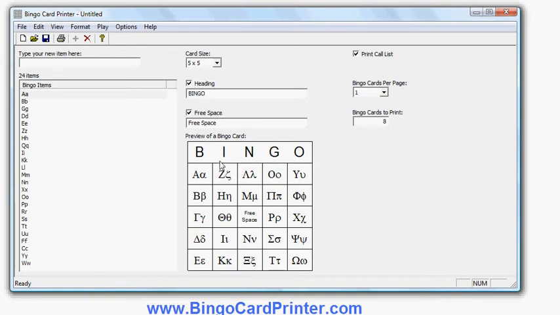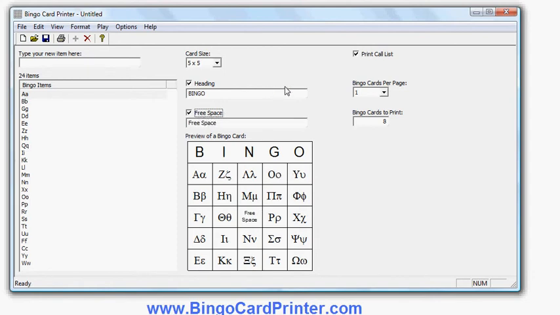I can turn on and off the special free space square, and I can change the text in it. As there are only 24 letters in the Greek alphabet, if I turn it off, I won't have enough items to fill a 5x5 bingo card. I'll have to go to a 4x4. So I'll leave 5x5 and free space.